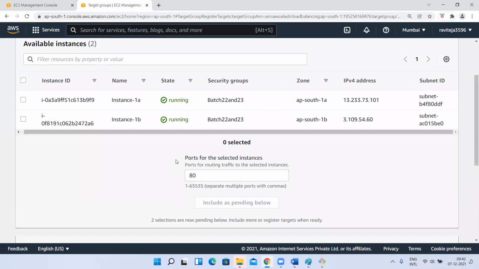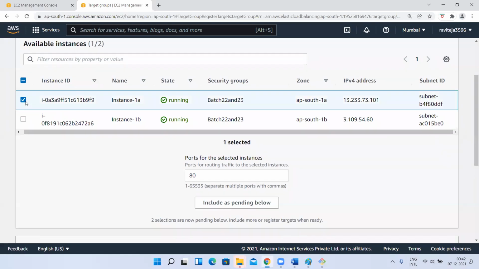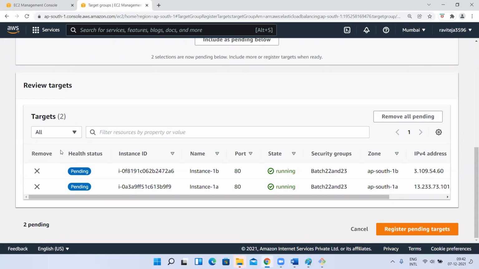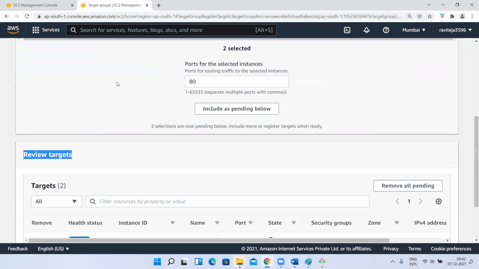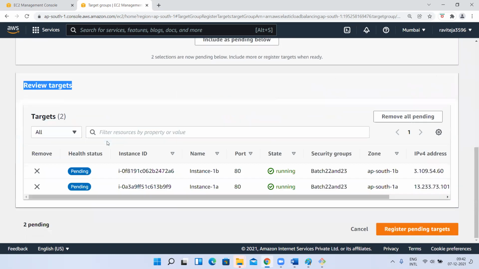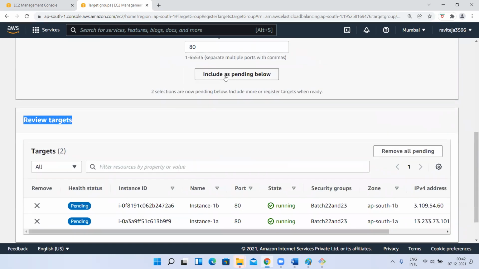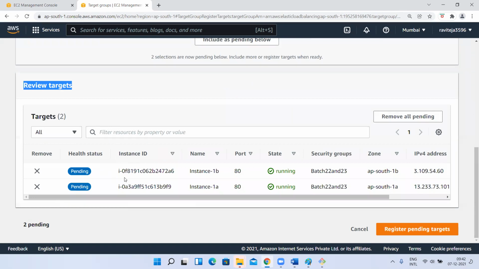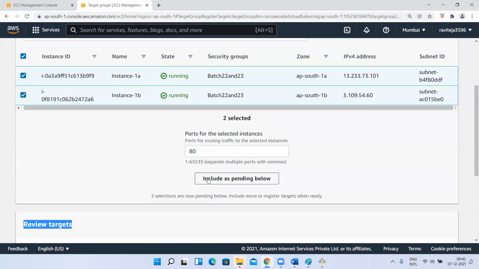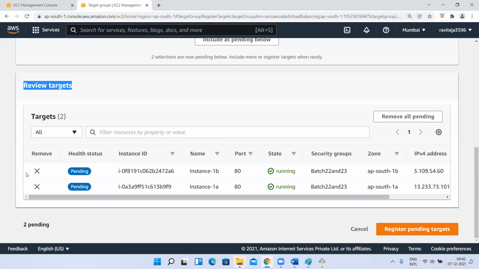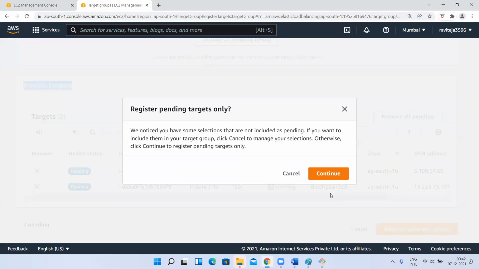Okay. See, remember one thing. Selecting these two instances is also not enough. Those two should come here under review targets. So for that, you have to select the instances and click on this include as pending below. So that will come here. Whenever you add that EC2 instance, then only those will be registered as targets. Then those two should appear here. It means if your instances appear here, then only you added them as targets. Understood, guys?